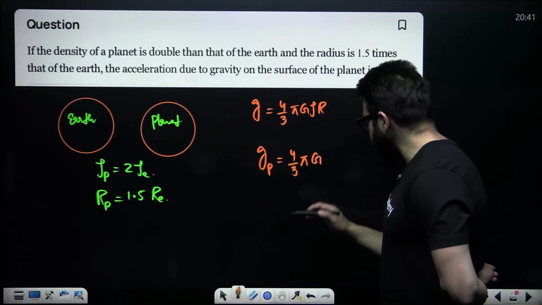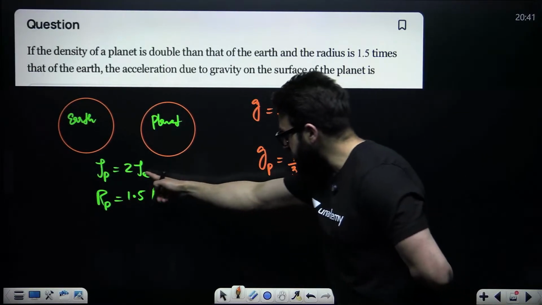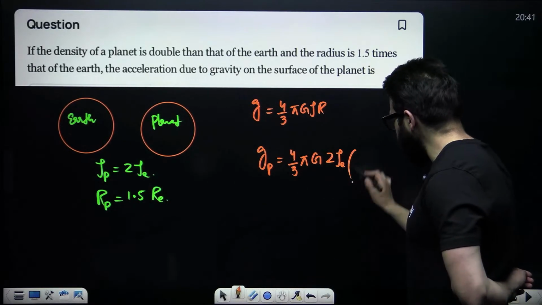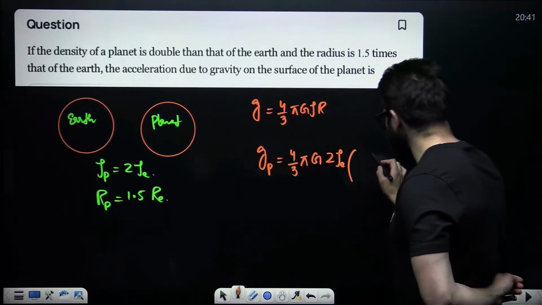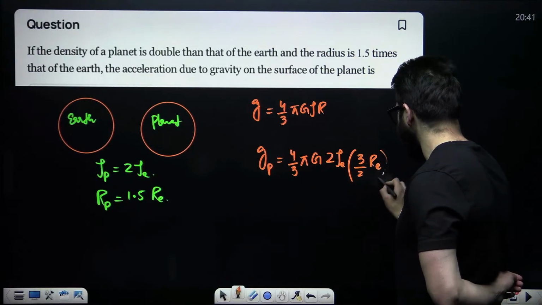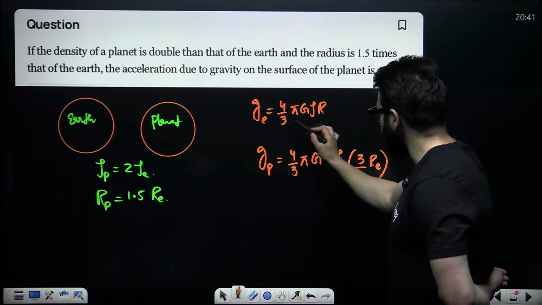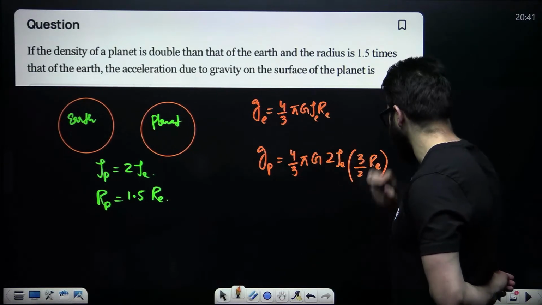Now density is given as 2 times rho e. Density of planet is 2 times rho e, and radius of planet is given as 1.5, meaning 3 divided by 2 times the radius of Earth. If you consider this as for Earth, so here Earth, here Earth.